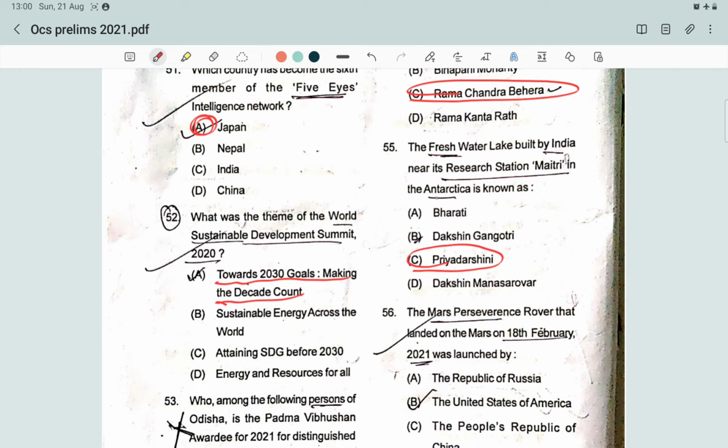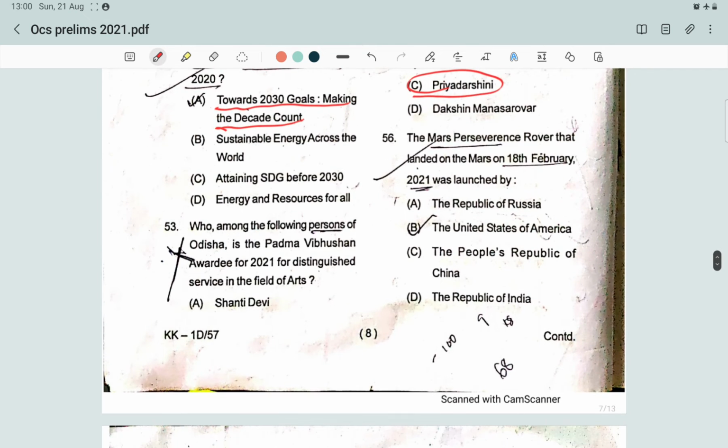Circle. So next question: the Mars Perseverance rover that landed on Mars on 18th February 2021 was launched by which country? The Mars Perseverance rover mission is part of NASA's Mars exploration program, and this was launched by the United States of America.